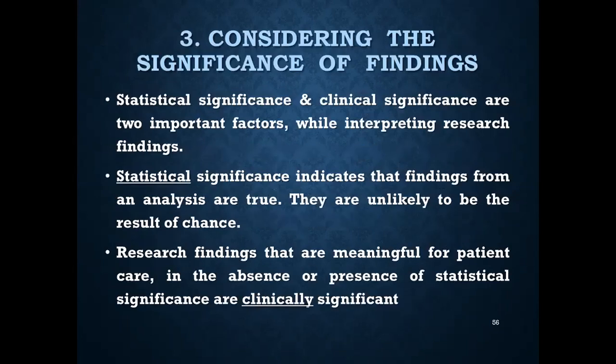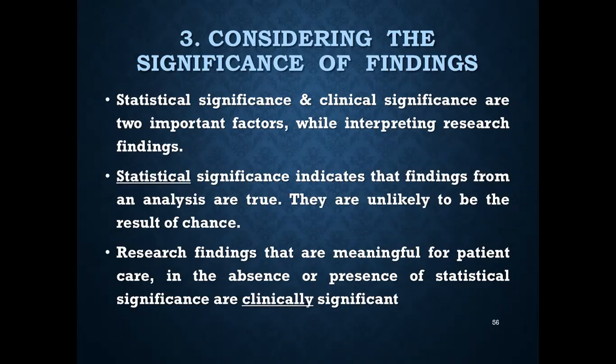Number three, considering the significance of the findings. Statistical significance and clinical significance are the two most important factors while interpreting the research findings. And it is a subjective interpretation of the research, of the results that are meaningful.